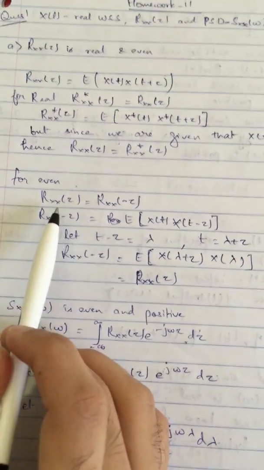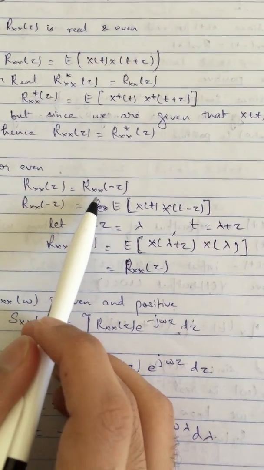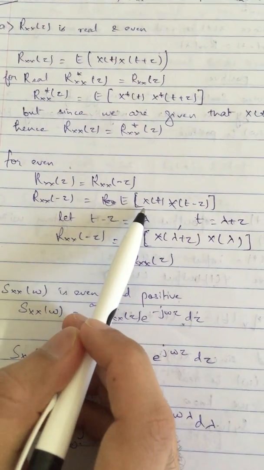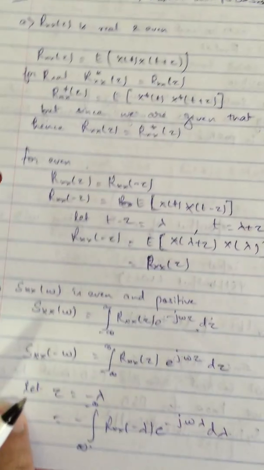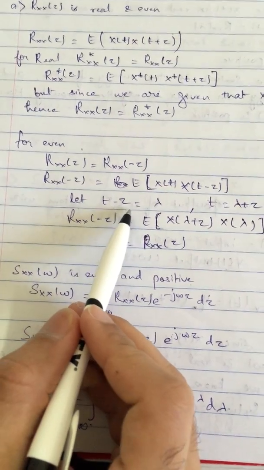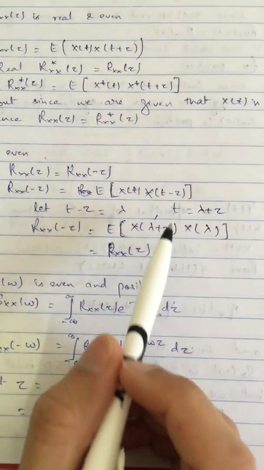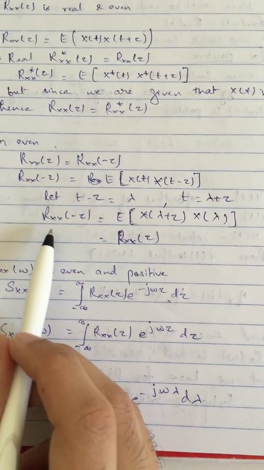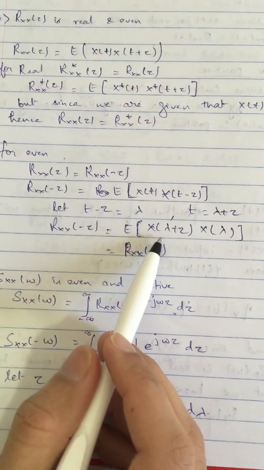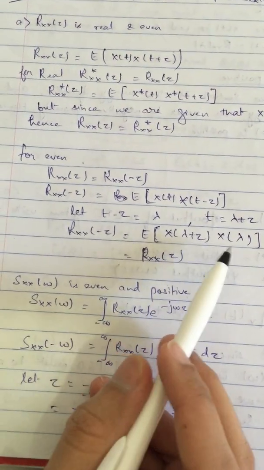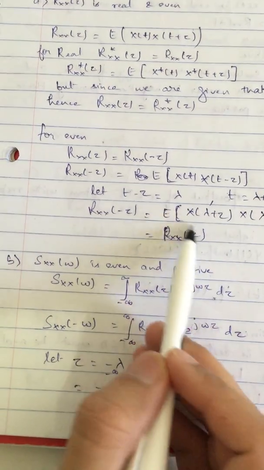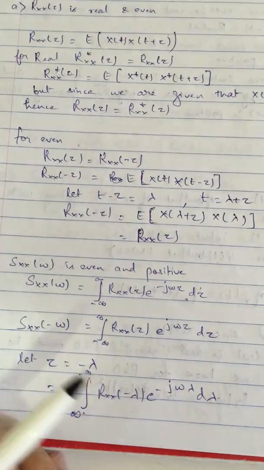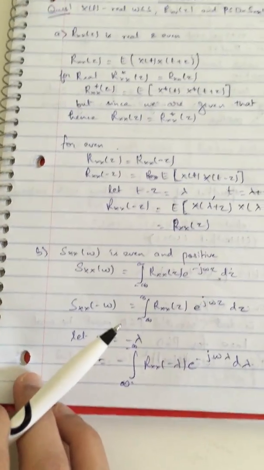Now for even, we can show that Rxx(tau) is equal to Rxx(minus tau). Now Rxx(minus tau) can be written as the expected value of x(t) into x(t minus tau). Now let's take t minus tau equal to lambda, so t becomes equal to lambda plus tau. So Rxx(minus tau) becomes the expected value of x(lambda plus tau) into x(lambda). So this is nothing but the autocorrelation function of tau, that is Rxx(tau). So hence the first part is proved.